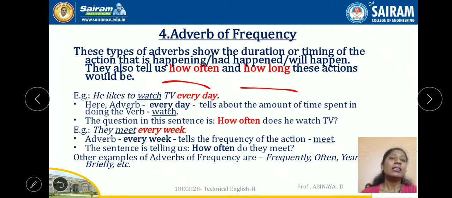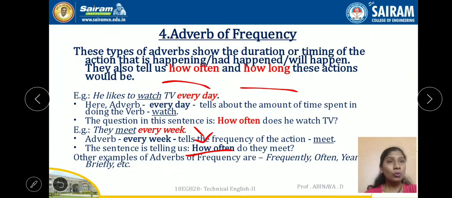Next example, they meet every week. Again the meet, the action, how frequently is it happening? Every week. It is telling about the frequency of the action. Again it gives the answer, how often they meet. Obviously every week. Every week they meet. Again it gives the answer for the question, how often. Other examples of adverbs of frequency are frequently, often, yearly, briefly, etc. On the whole, adverbs of frequency are those words which give the time duration, how frequently an action has happened in the sentence.